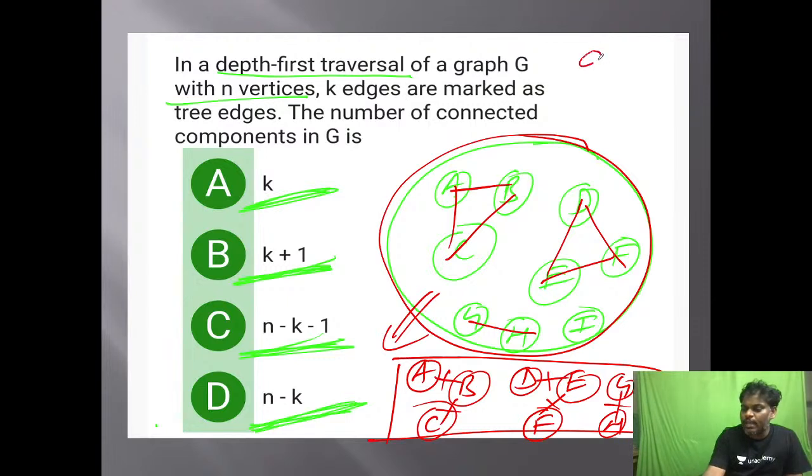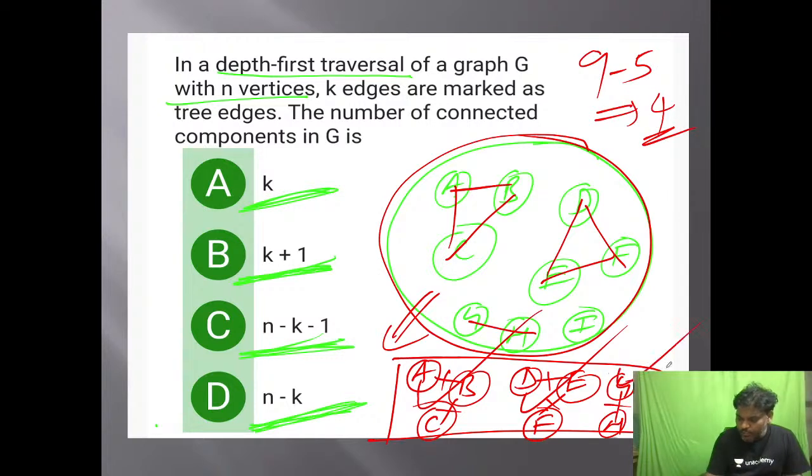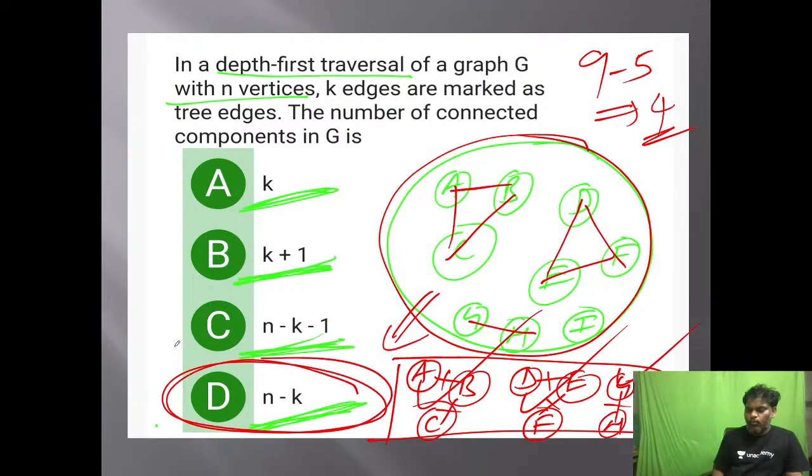How many vertices? 9. How many edges are marked as tree edges? 1, 2, 3, 4, 5. What is 9 minus 5? The answer is 4. I think 4 connected components. The answer is going to be n minus k. 4 connected components. Right? Some people are asking, sir, why are you substituting and all?